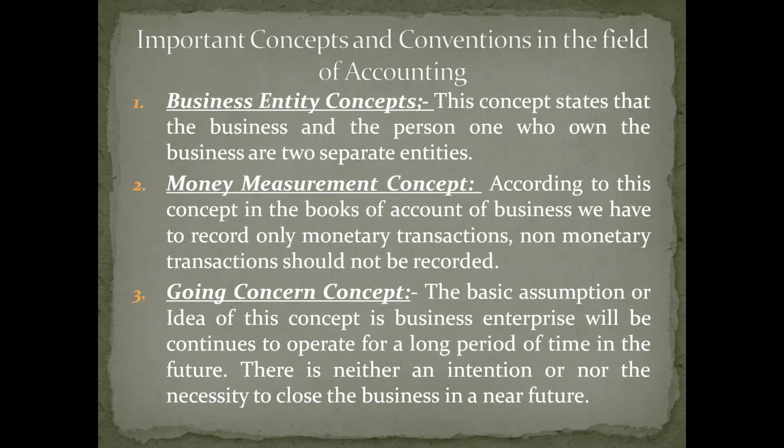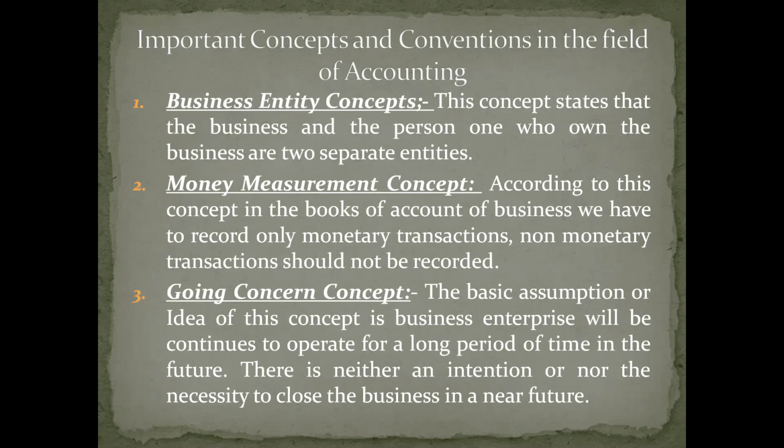As far as accounting is concerned, you should not treat owner and business as one and the same. You should treat them as two separate entities. Owner is a natural person, business is an artificial person. So it is as good as two persons.